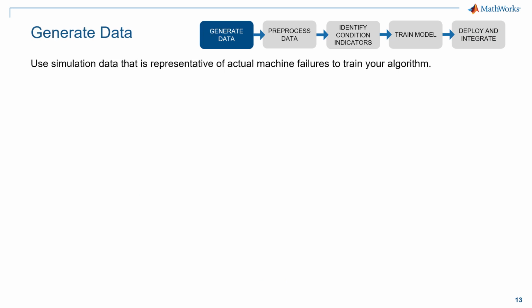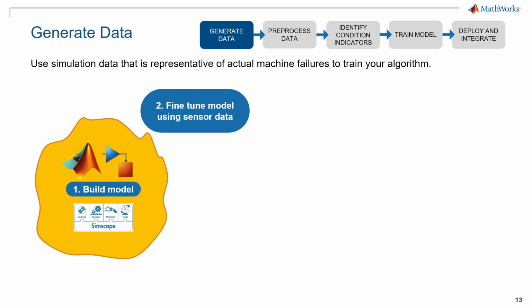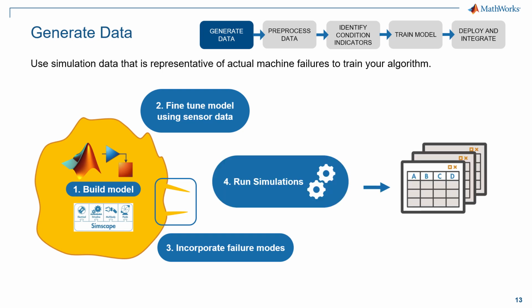In case failure data is missing, or it is necessary to explore a wide set of operating conditions, Simulink and Simscape, the set of libraries for multiphysics modeling, can be employed to build an accurate model of the process being monitored, refine the model with field data, and also incorporate specific failures, suggested for instance by domain experts, and then run simulations, also with hardware acceleration, to produce data corresponding to the widest possible set of operating conditions.